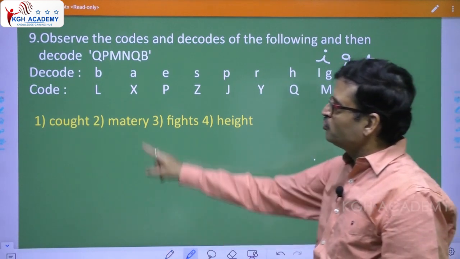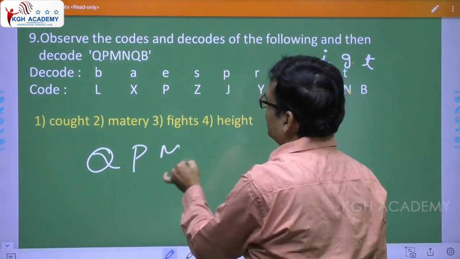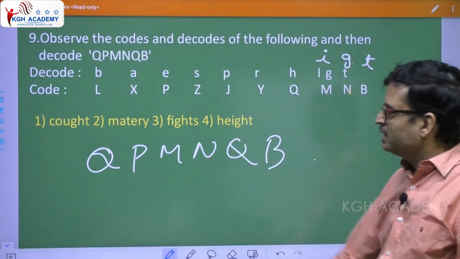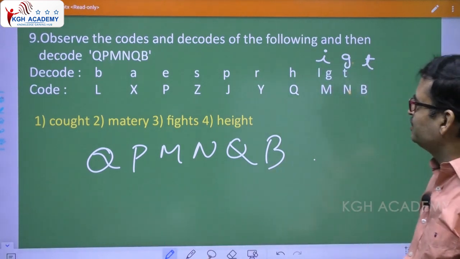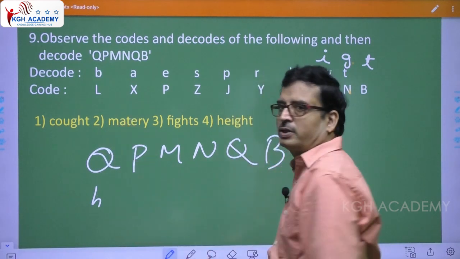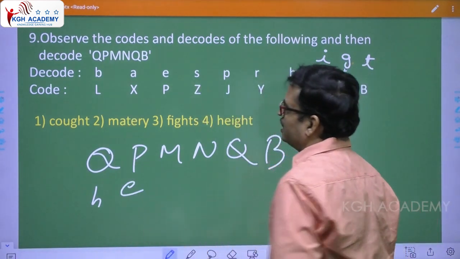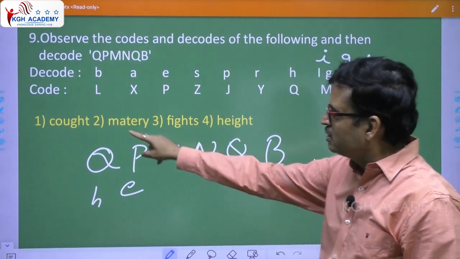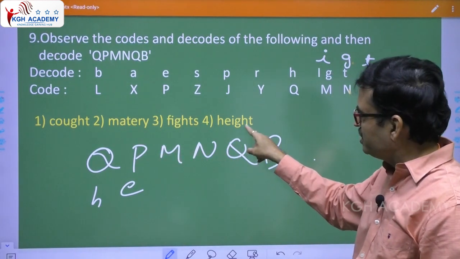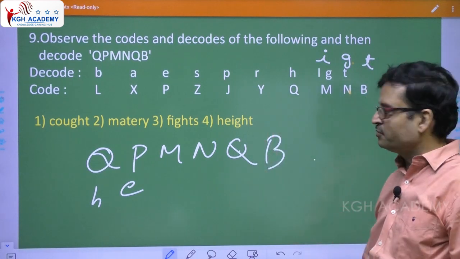Now you have to find out the code for this. See here, Q, P, M, N, Q, B. Very simple, right? Capital Q, what is capital Q here? H. Capital P, E, E. Now, verify with the options. Hot, mattery, fights, all three are gone. Height, so definitely this must be correct. 1, 2, 3, 4, 5, 6. So definitely this must be correct.